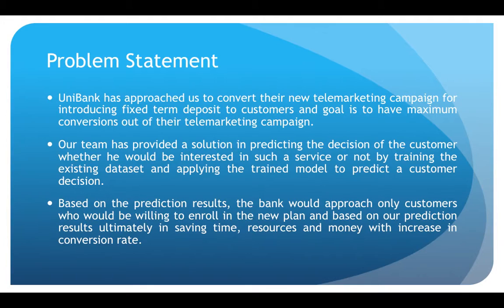So what we are doing is training on the existing data set given to us by the bank. We are using the UCI machine learning bank marketing dataset, and we are applying the trained model to predict the customer decision. Once we predict the customer decision, the bank agent who logs into our application enters all the customer details and checks if the customer would really be interested in taking the new fixed term deposits. Once he checks that the customer is interested, he calls the customer and tells them about the new fixed term deposit scheme, and he gets a result back, hopefully a positive one based on the prediction.